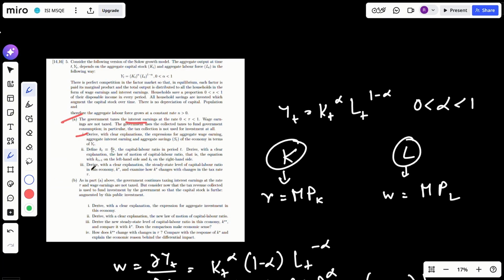Then define small k_t, which is equal to K_t divided by L_t, capital labor ratio. Derive with a clear explanation the law of motion of capital labor ratio, that is the equation with small k_t plus 1 on the left hand side and small k_t on the right hand side.